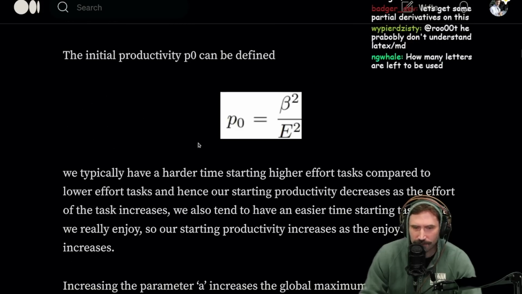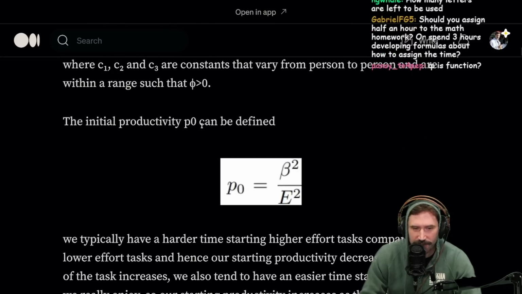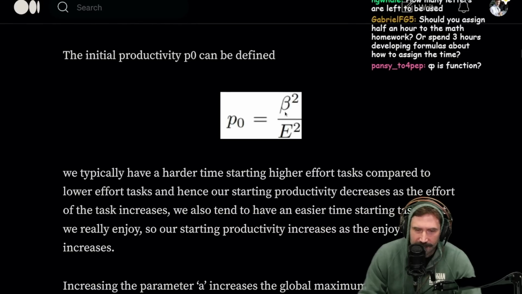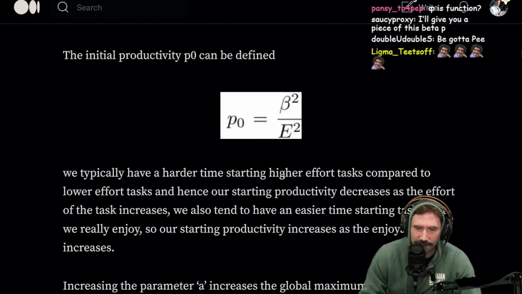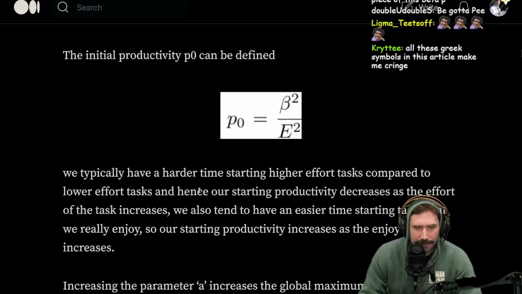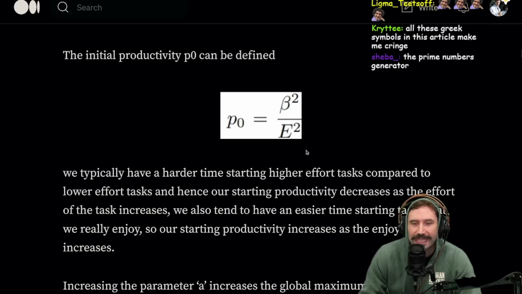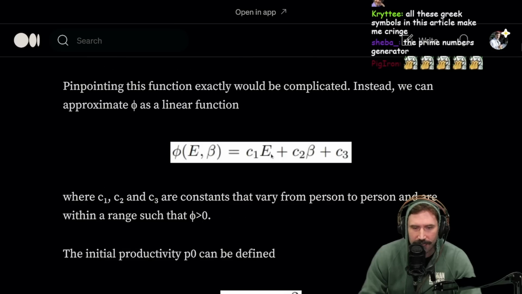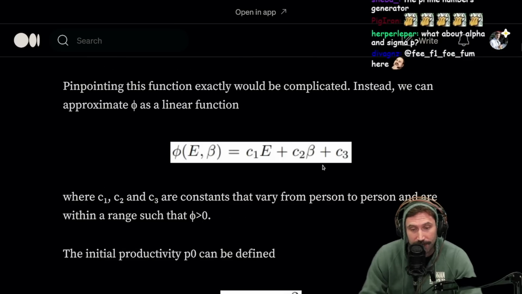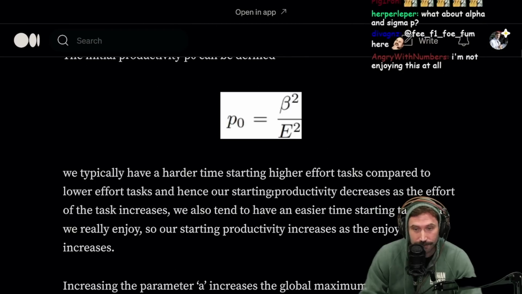Let's get some partial derivatives on this. The initial productivity P can be defined by the task squared over the enjoyability squared. I hope I got the E correct, that it's enjoyability. We typically have a harder time starting higher effort. Oh, E is effort. Interesting. Okay. Well, effort again is still related by person and task. It's true, because he even states it right here.